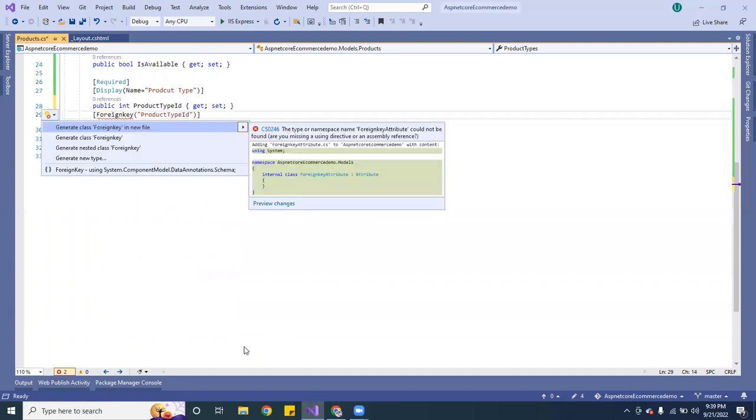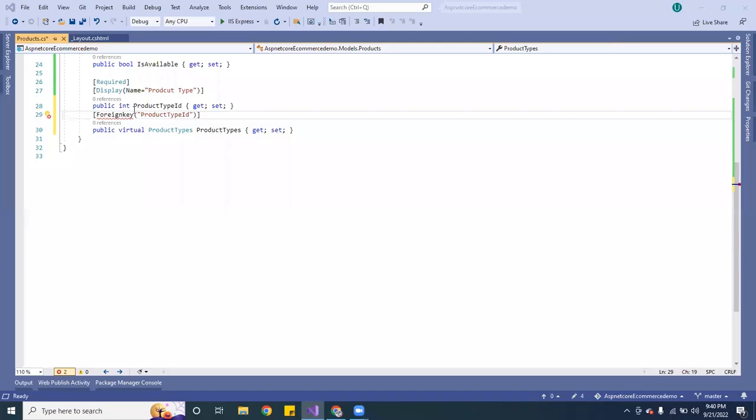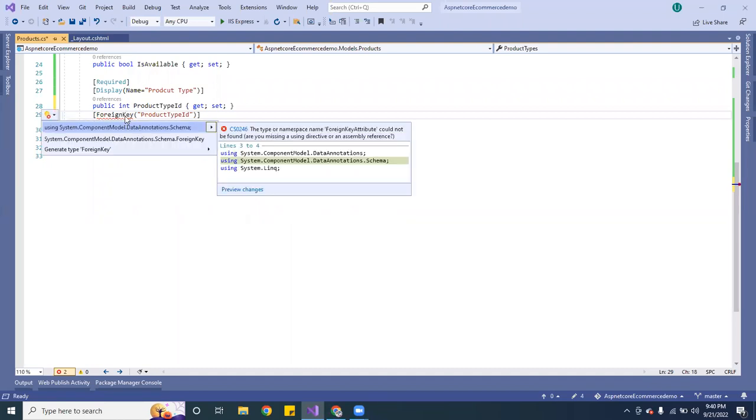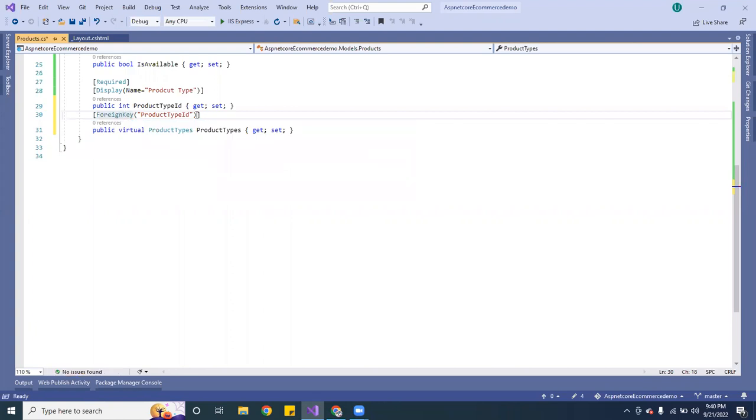Control dot. And why is it not working? Give me a second. Oh, this one's supposed to be with the, I put it with the lowercase. This one's supposed to be a capitalized K. Okay, ForeignKey, product type ID. All right, cool. So I have that.